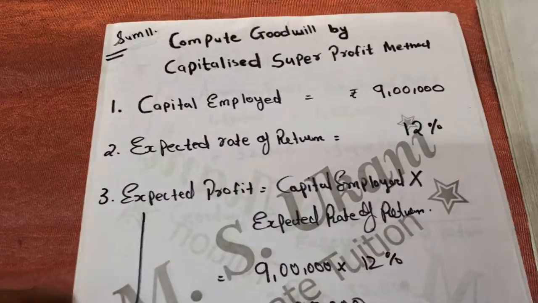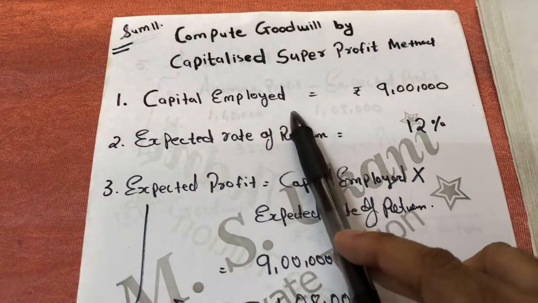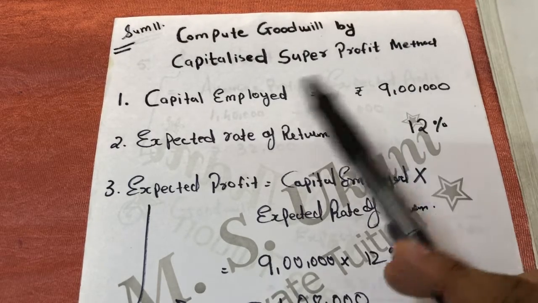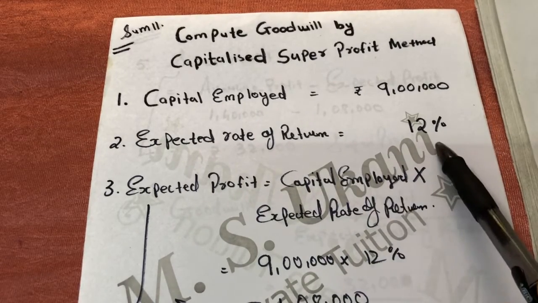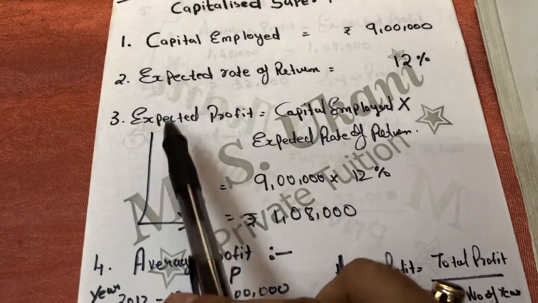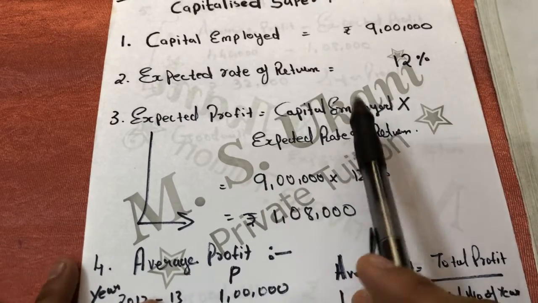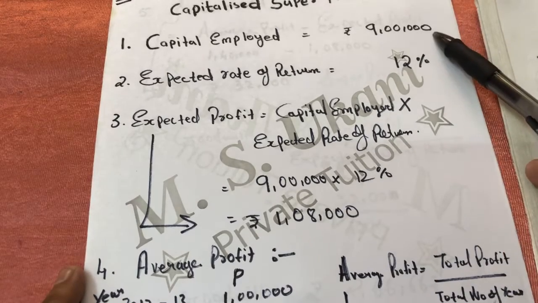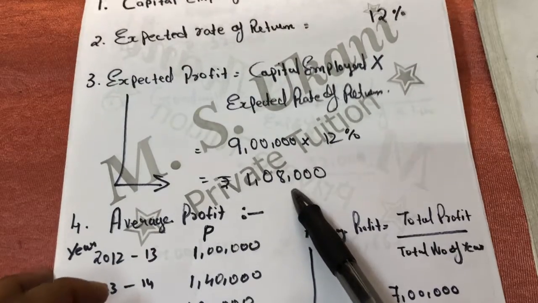The first step for calculating capitalized super profit is capital employed, that is 9 lakh. This 9 lakh is already given in the question. The second step is expected rate of return, that is 12%, also given in the question. The third step is expected profit. The formula for expected profit is capital employed multiplied by expected rate of return, means step number 1 multiplied by step number 2. In this way we will get 1,08,000.